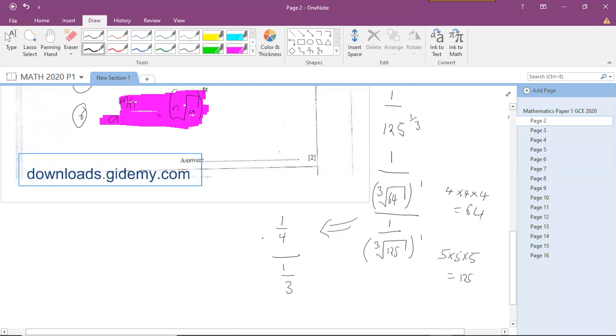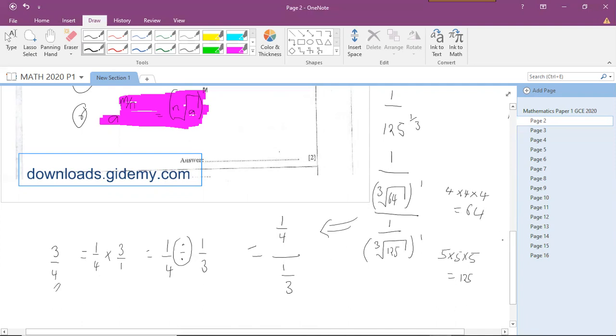So now we just convert this into a division form. We're going to have 1 over 4 divided by 1 over 5. We convert this to a multiplication symbol. We'll end up with 1 over 4 multiplied by 5 over 1. The numerator becomes the denominator and vice versa. So our final answer will be a fraction of 5 over 4.